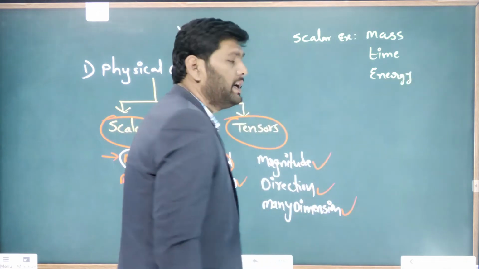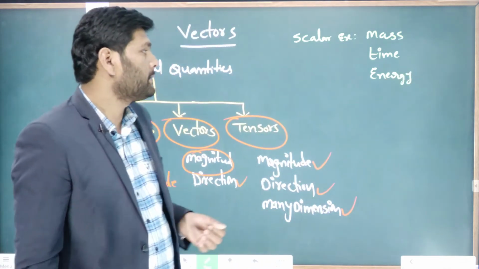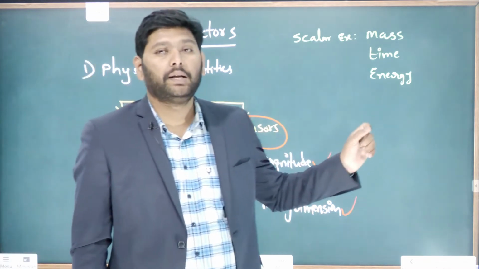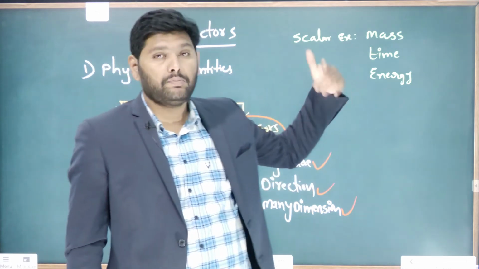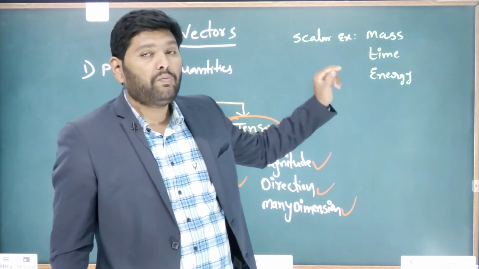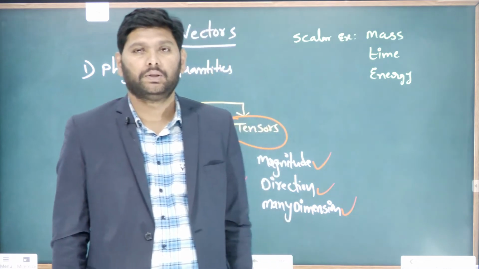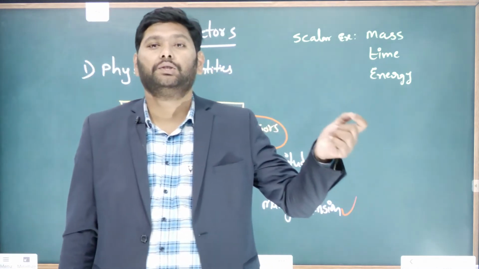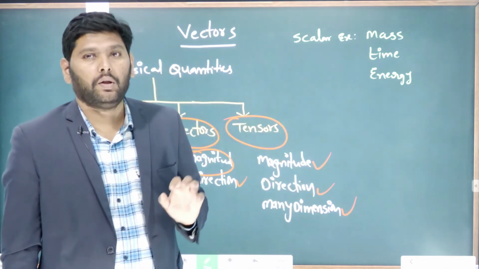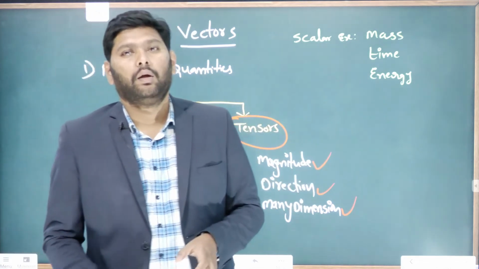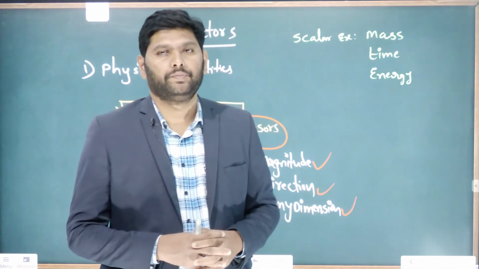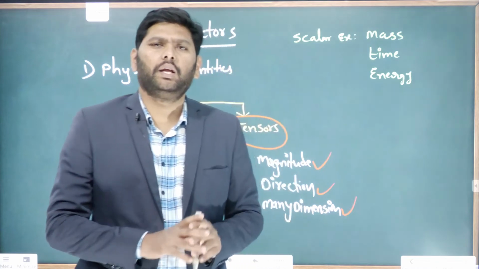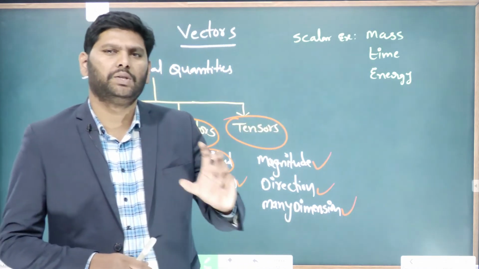Even you can take energy. Energy is also a scalar. Energy is measured in joules, mass is measured in kg, and time is measured in seconds. The SI unit of energy is joule. For example, if I have 10 joules of energy and go in any direction, it is 10 joules only.